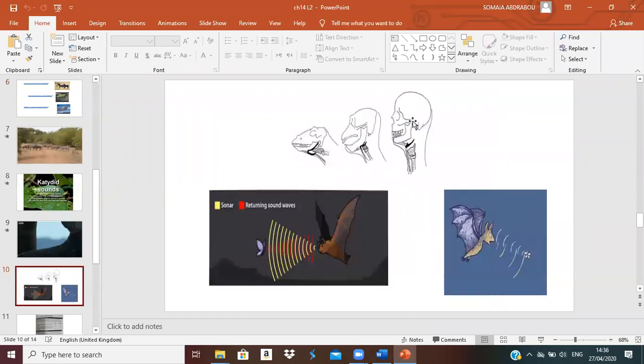Some animals can make sound by their vocal cords, and some animals can use the sound wave to find their food. Like what? Bats, excellent. The bats can use the sound wave to find their food. They send a sound wave, and when it hits anything, it will bounce back to them again.